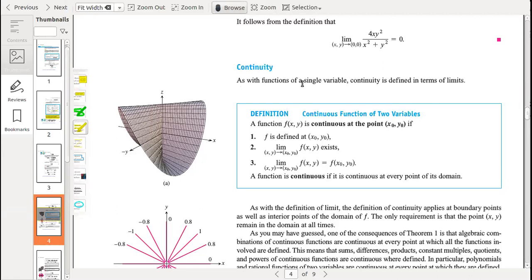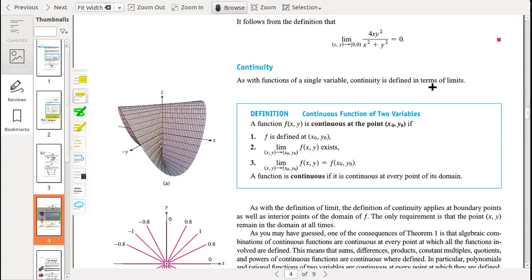As with a function of a single variable, continuity is defined in terms of limits. So for a single variable, we say that a function is continuous at a certain point when its limit at that point exists and the function is defined at that point.